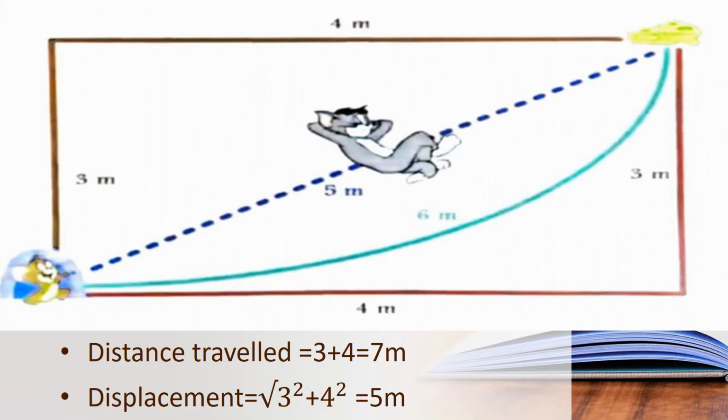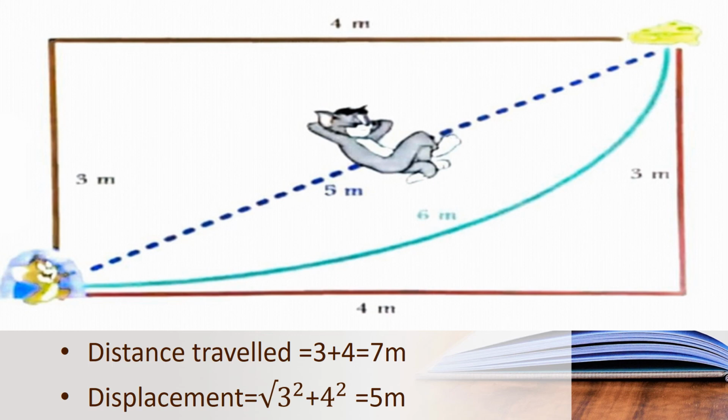Children, we have learnt about distance and displacement. Which path did Jerry choose? Jerry had chosen the path which was at the top, 3 meter plus 4 meter. So the distance travelled equals 3 plus 4, so totally 7 meter. To get the cheese, Jerry had travelled 7 meter. But which is the displacement?